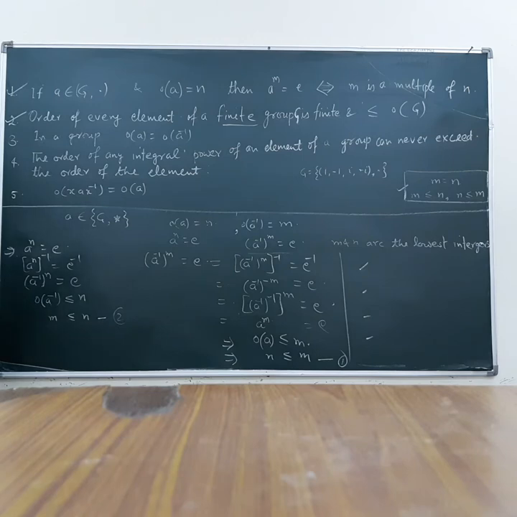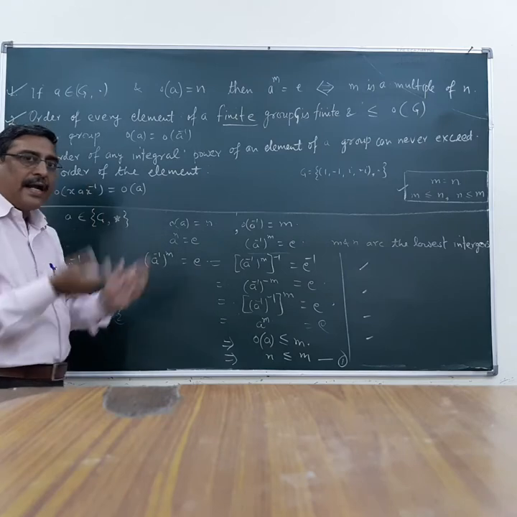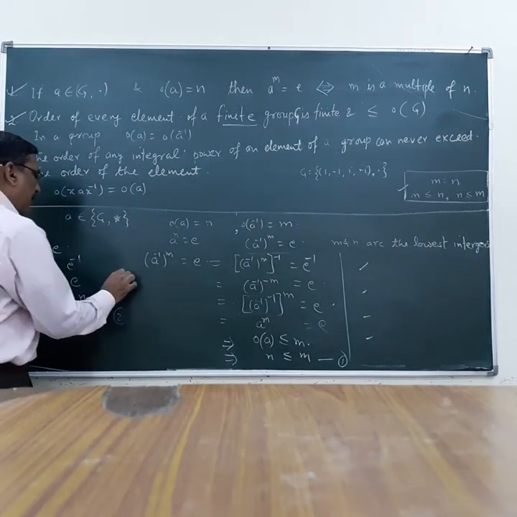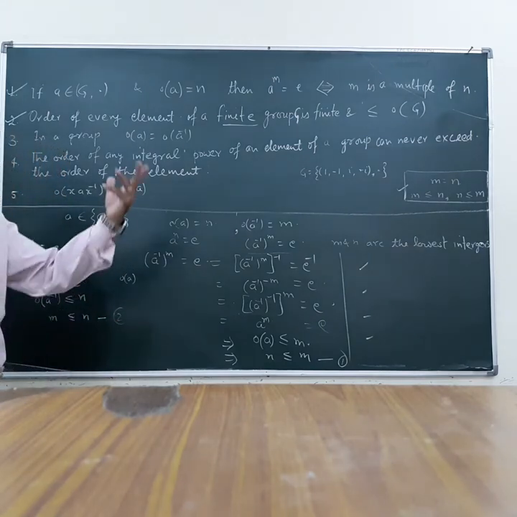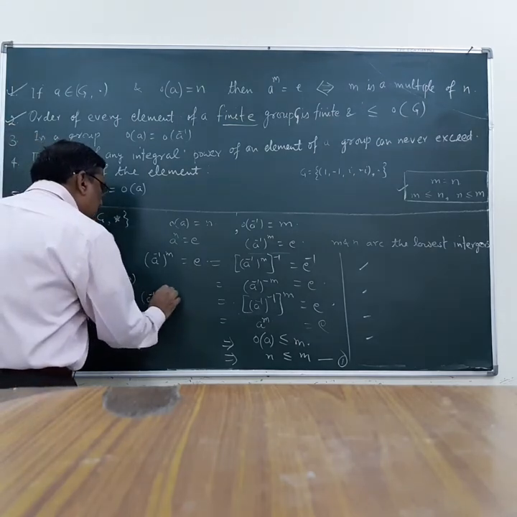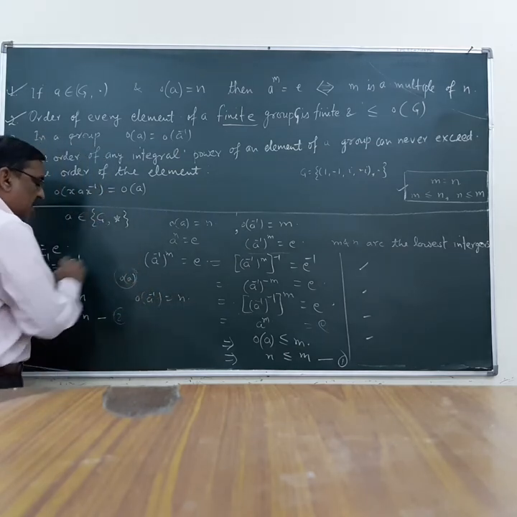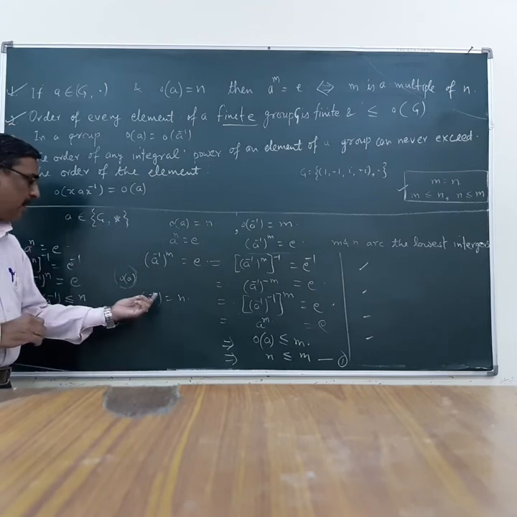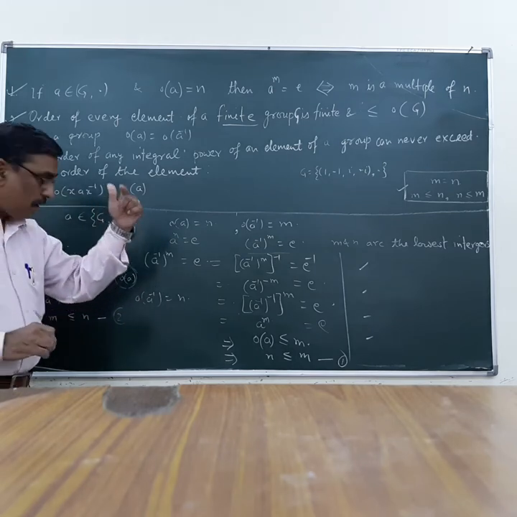This is the case where we suppose G is finite. If G is infinite, then naturally the order of A and A inverse may be infinite also. On the contrary, let us suppose the order of A inverse is finite. If it is finite, then the order of A must also be finite, and if it is infinite, then the order of A must also be infinite.